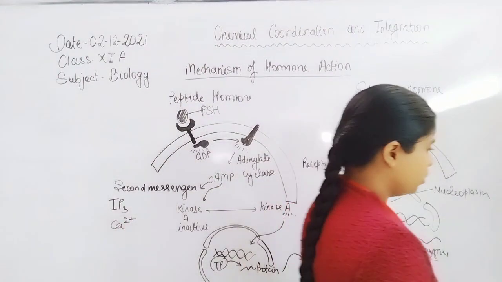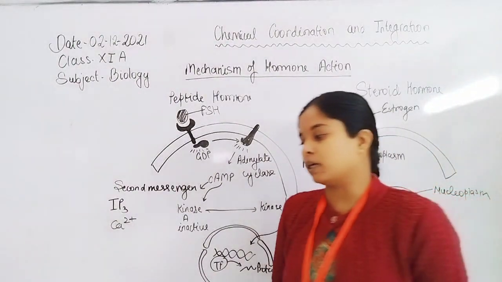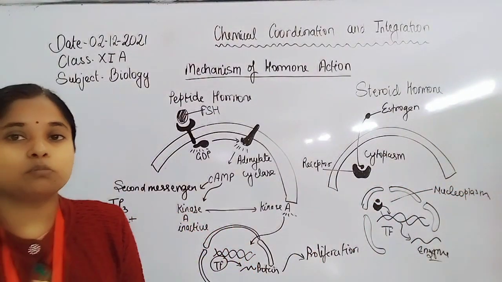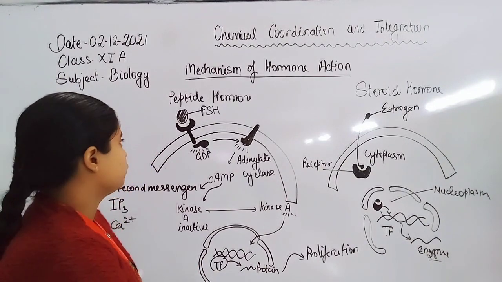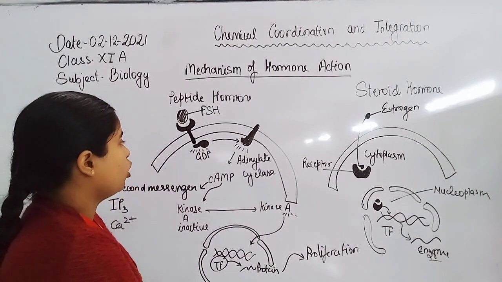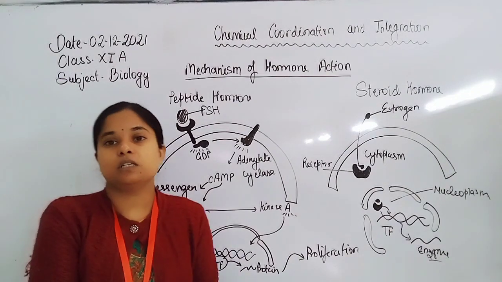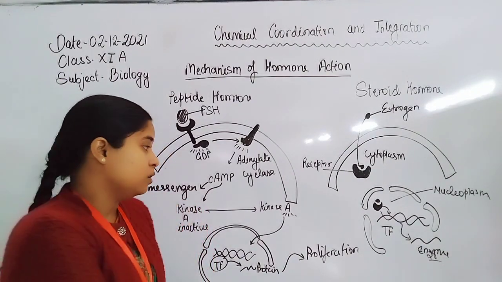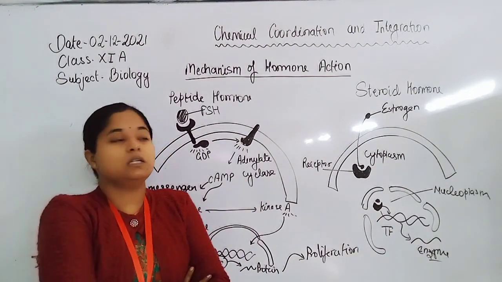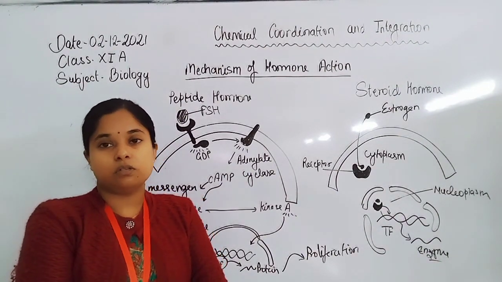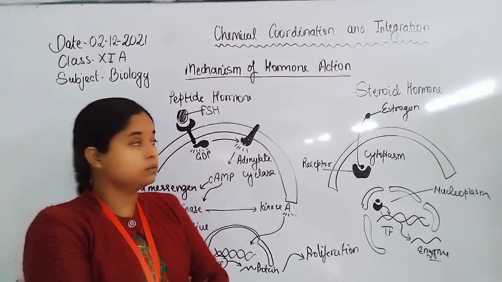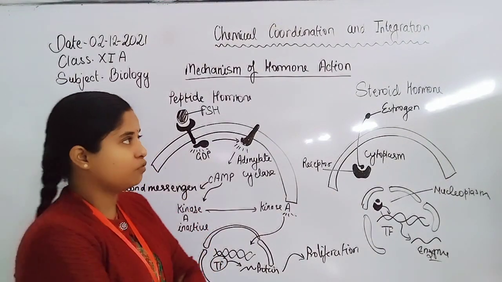So an enzyme or protein gets synthesized by a particular targeted cell. This is the mechanism of hormonal action of two types of hormones, peptide hormone and steroid hormone. For these, two types of receptors are present: one is membrane bound and the second is intracellular receptor. So here is the overall mechanism of hormonal action.